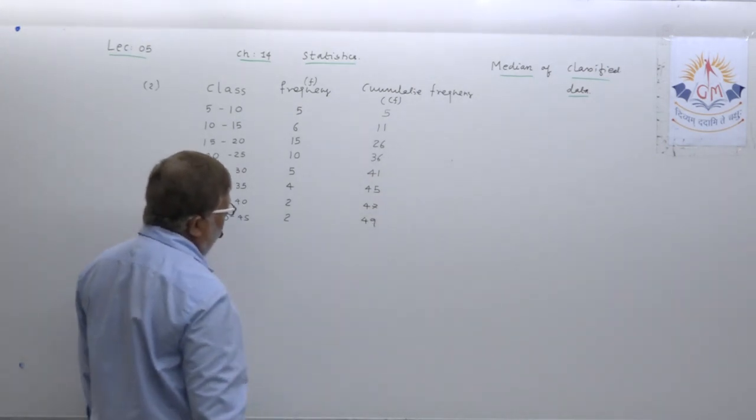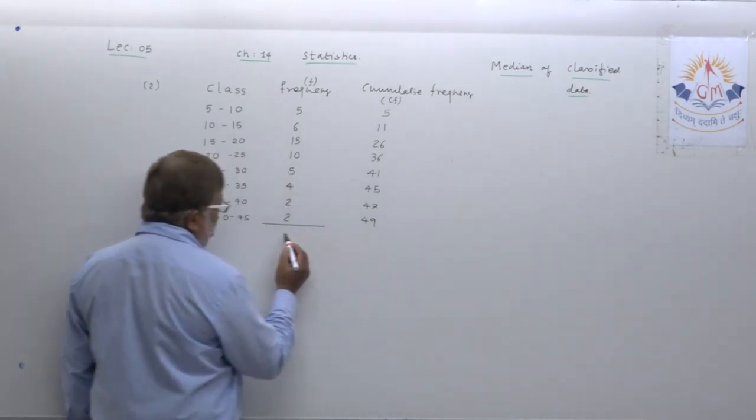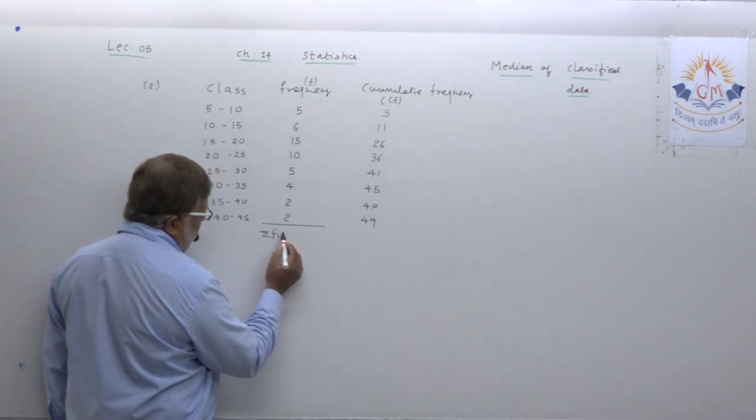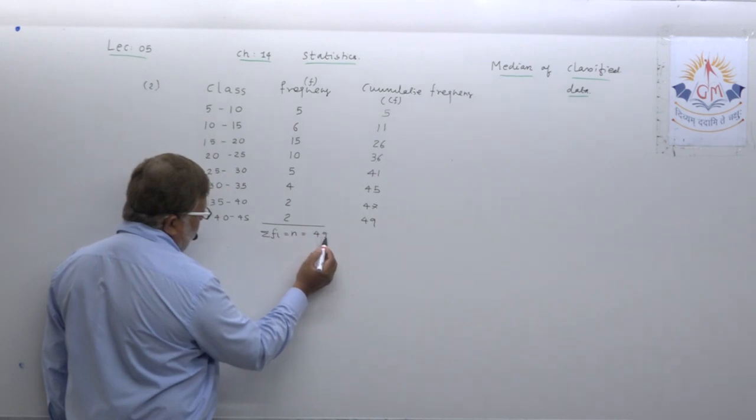The last CF definitely gives the total of the frequencies, sigma Fi, or you can designate it as N also.